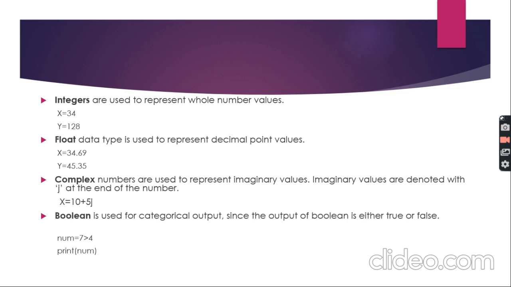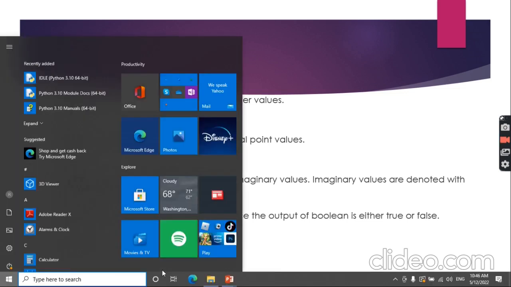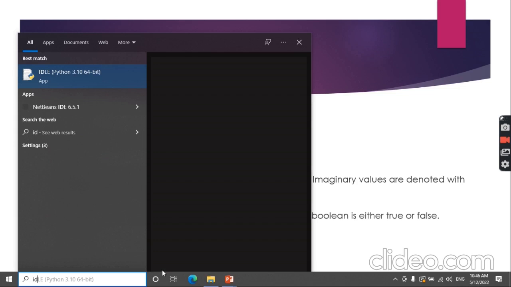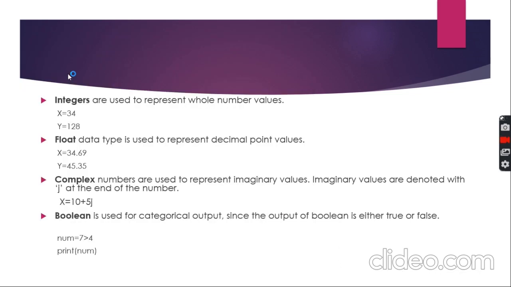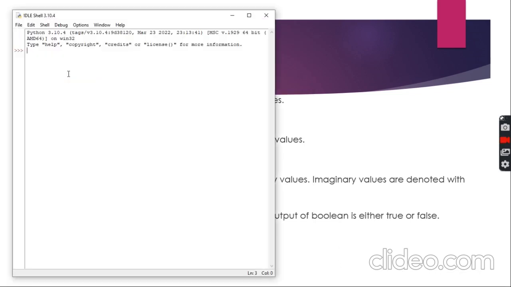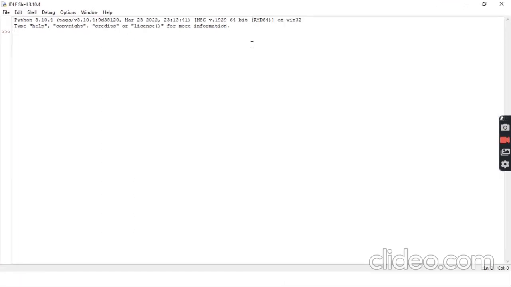Now I am telling you how to use it. First of all I am going to start IDLE. I am clicking on the start button and typing IDLE. Here you can see IDLE Python 3.10 64-bit. Now it is the interactive mode of IDLE. I'm telling you how to use a variable. Like I am taking variable A equals 67. So here it is a variable which is storing an integer kind of value.